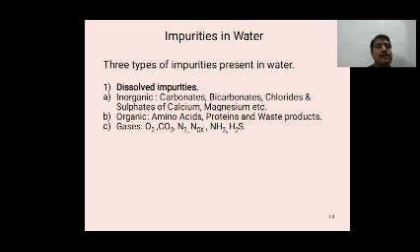Gases: oxygen, carbon dioxide, nitrogen, nitrogen oxides, ammonia, hydrogen sulfide.